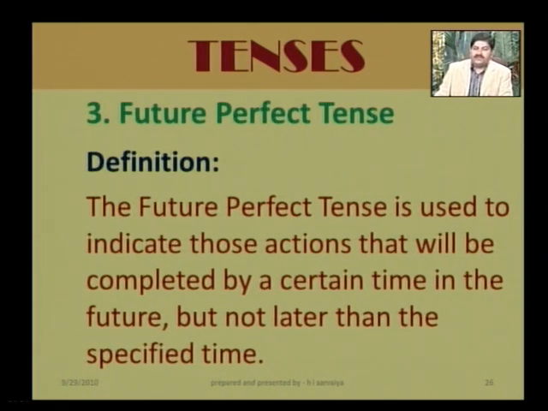Look at the definition first before we discuss the structure. The future perfect tense is used to indicate those actions that will be completed by a certain time in the future, but not later than the specified time.